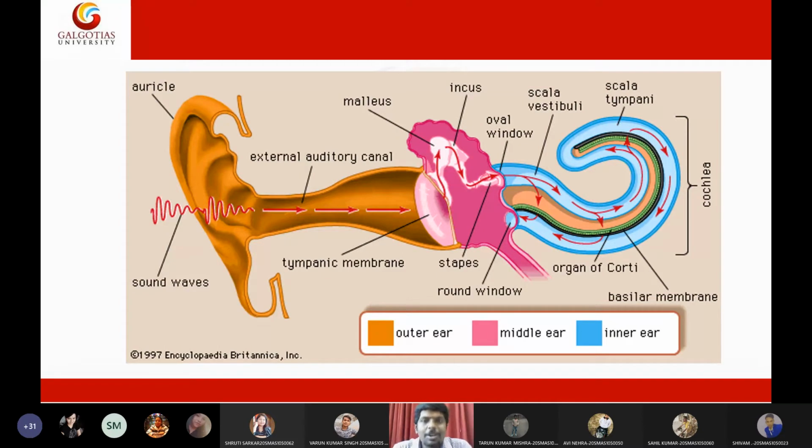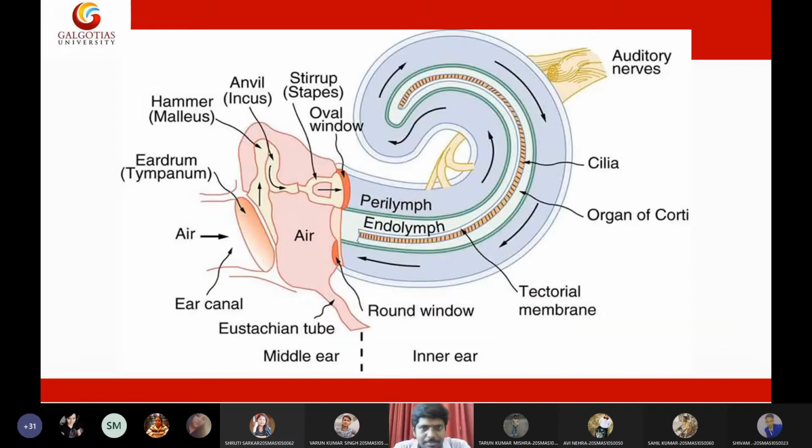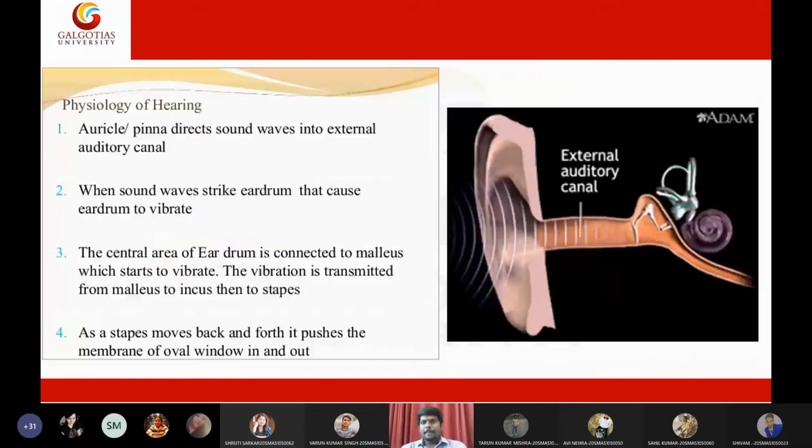and all we require is some meat, some oxygen for our brain. If we eat, then the brain will do its job. Such a marvelous organ. So I'm not going in depth about the exact mechanism of sound processing. You just need to know the outline of the ear mechanism of hearing. That's it. Okay, so this is all about the ear.